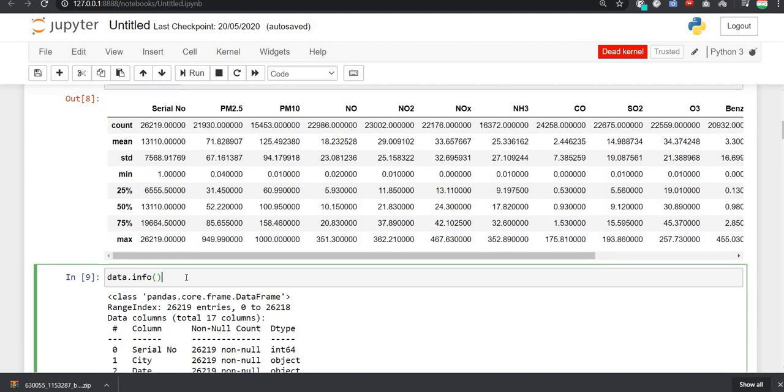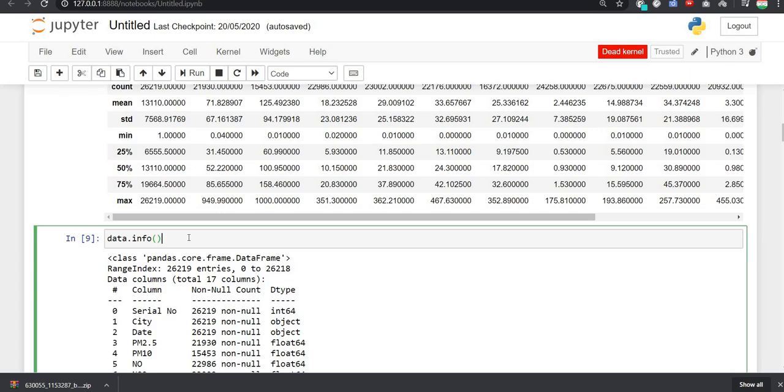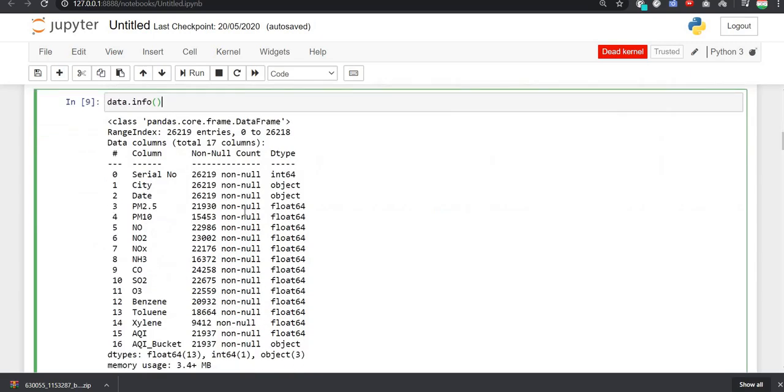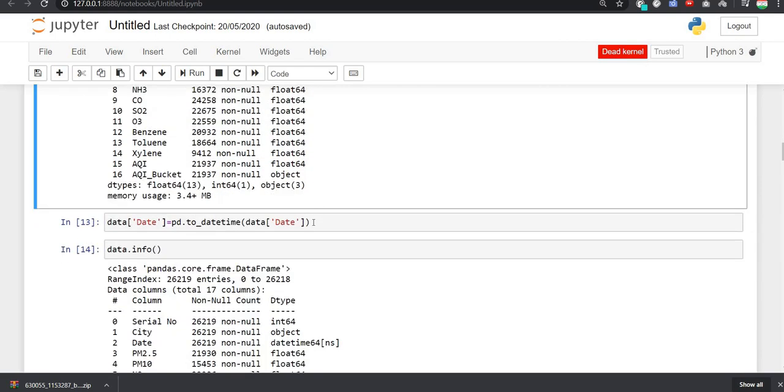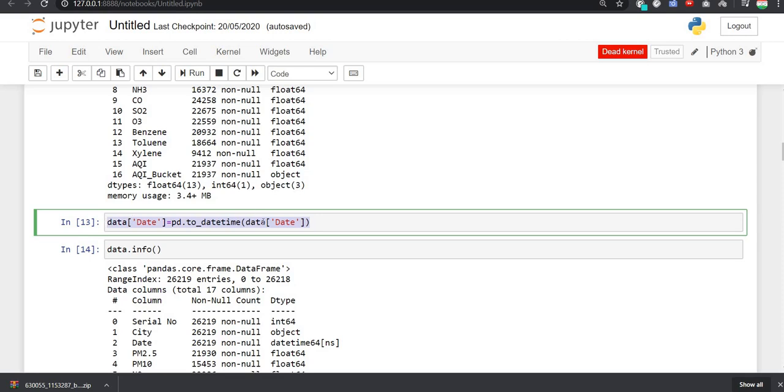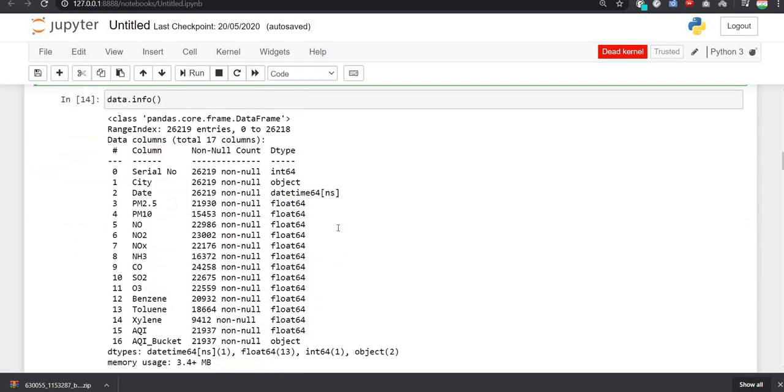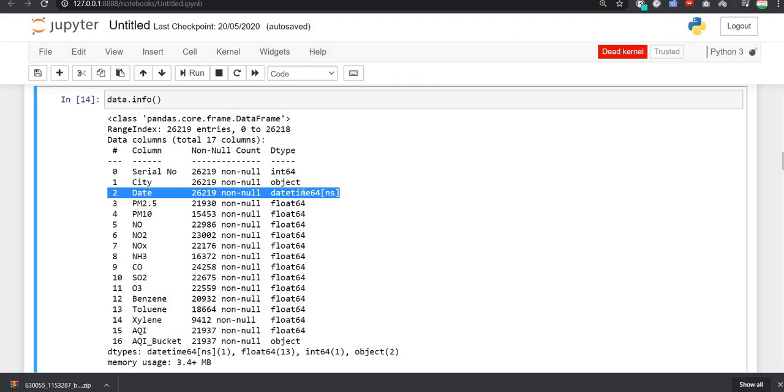And after that, we used data.info to know the data types, and if a certain column is not in the required data type, then we will change that data type. And here we saw that the date is in object data type, so we need to convert it into datetime. And for that, we converted it using this command, that is pd.to_datetime. Using that, we saw that we have successfully converted our date column into the datetime data type.